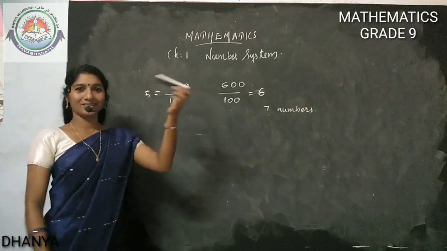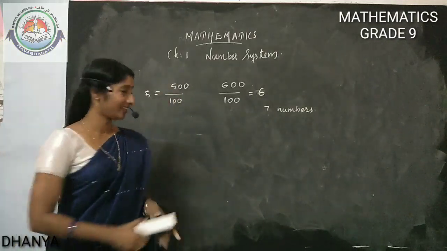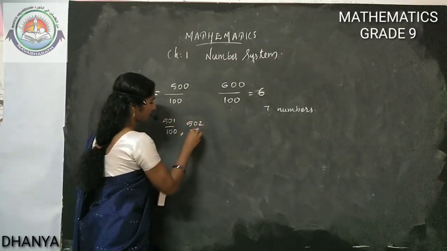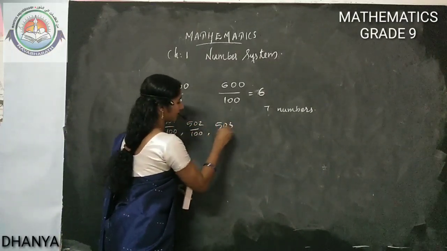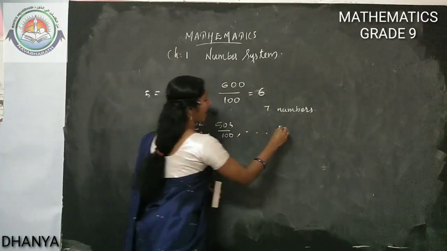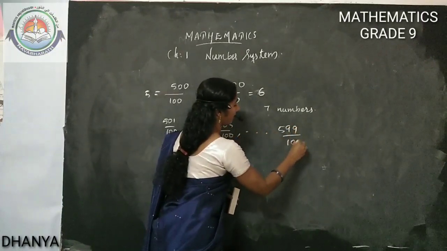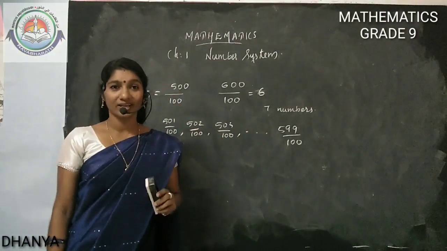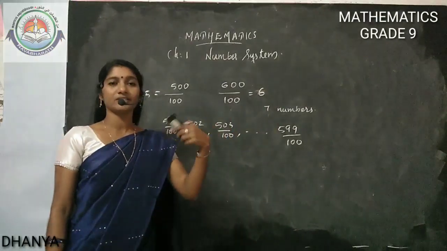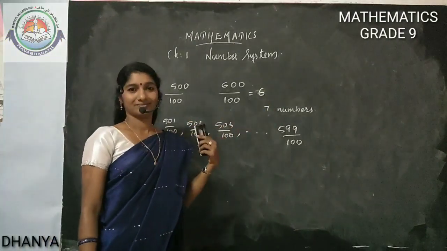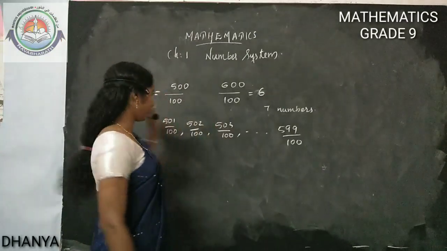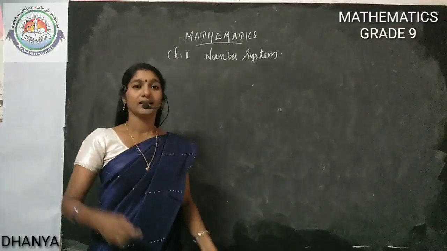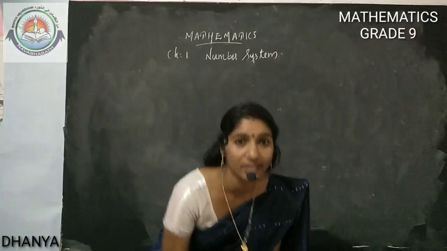Then the numbers are 501 by 100, 502 by 100, 503 by 100, like this up to 599 by 100. Out of these, 99 numbers we are getting, so you can select any 7. So easy, no? Very easy, to insert rational numbers between any 2 natural numbers.